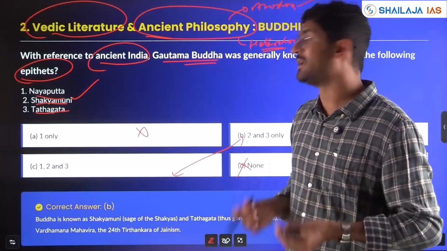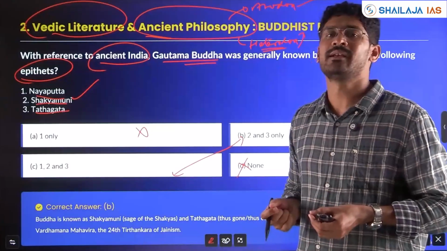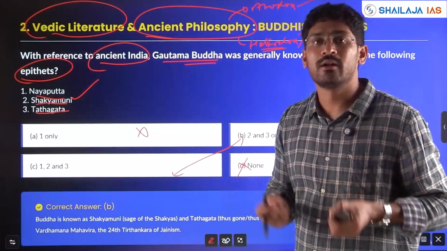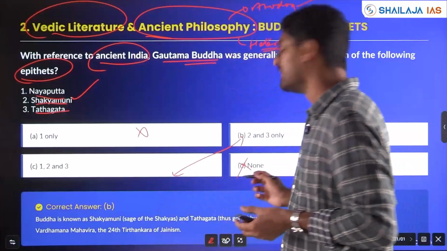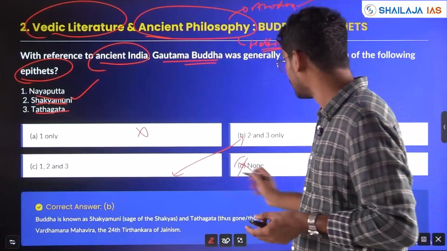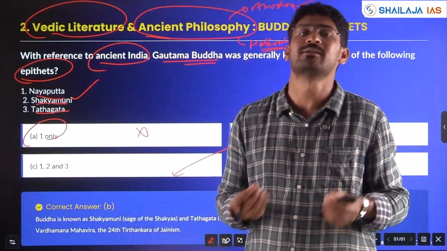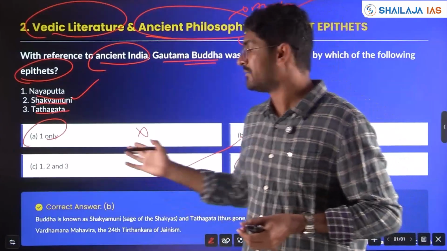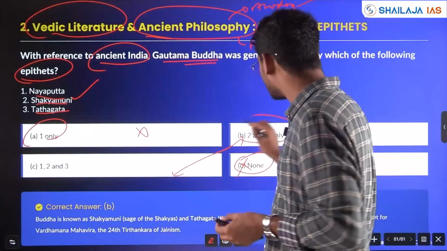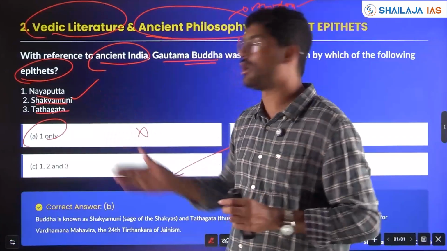And if you don't know anything at all, normally UPSC will not give all 3 options right or none of these as options. Since you know Shakyamuni is called Shakyamuni because he is coming from the Shakya clan, then you can eliminate and get the answer even if you don't know all the options.